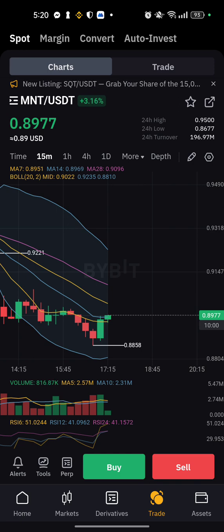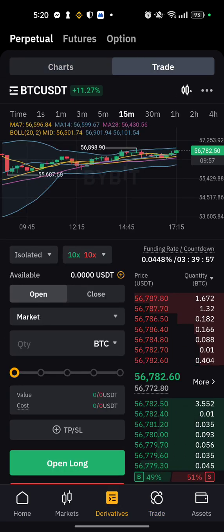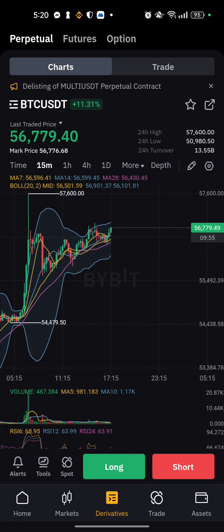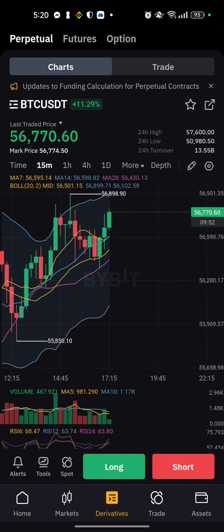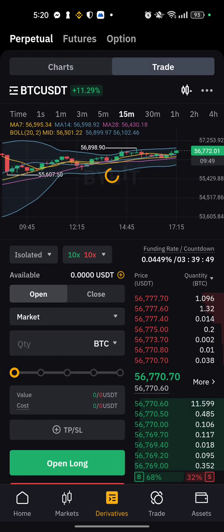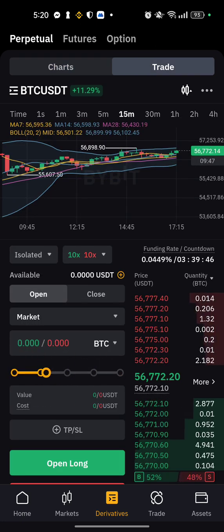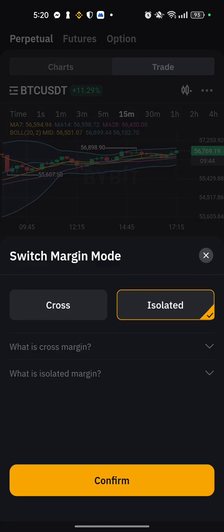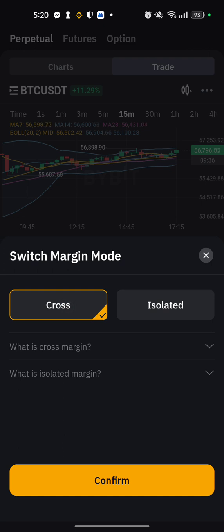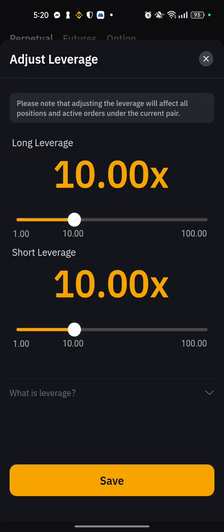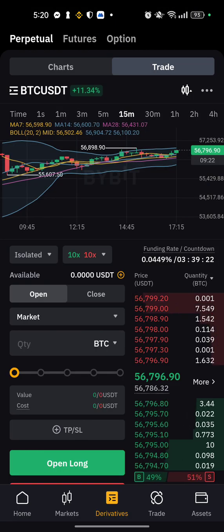Now we go to derivatives, meaning futures trade. First of all, we select any coin, for example Bitcoin. If I have a high volume portfolio, then I select long. Then I select how much BTC I want to buy. Isolated means that only what I invest in this trade is at risk. If I select cross, all my portfolio is in this trade, and it can become a big loss. So I select isolated, confirm, and I think 10x is enough. Not big leverage, not small leverage.